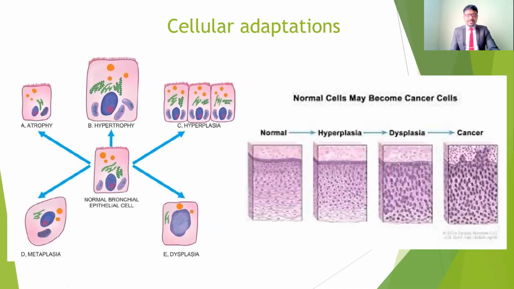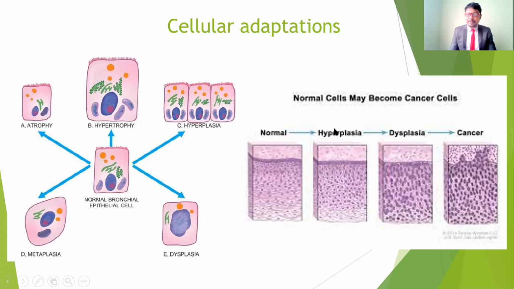The normal cells divide into many. For example, if you observe the normal cell here, we have a cell membrane, a nucleus, a nucleolus, and also cytoplasm. All these things are there in the normal cell. But in the abnormal cell, this is altered. The nucleus is changed, and the other components of the cytoplasm are not in proper shape, the shape is altered, and the number of cells is increased.